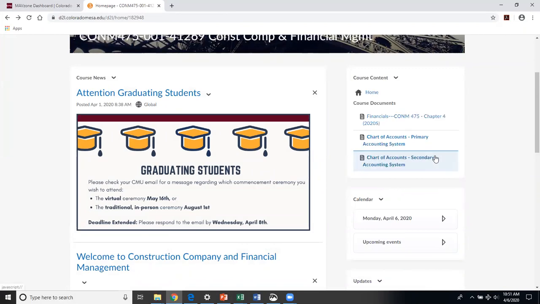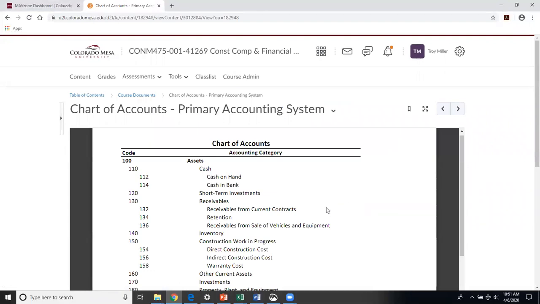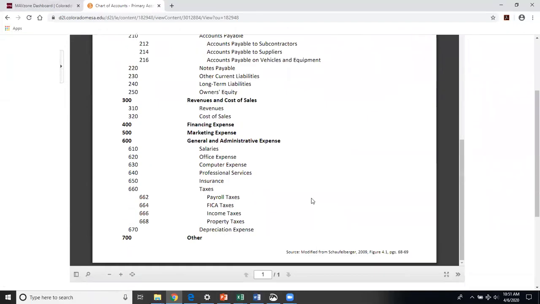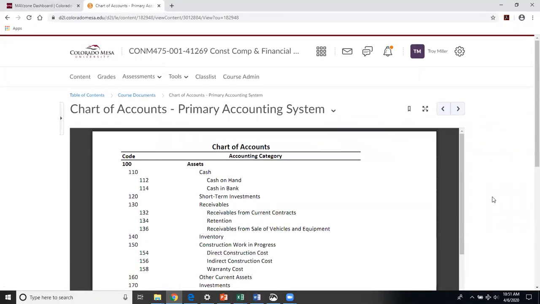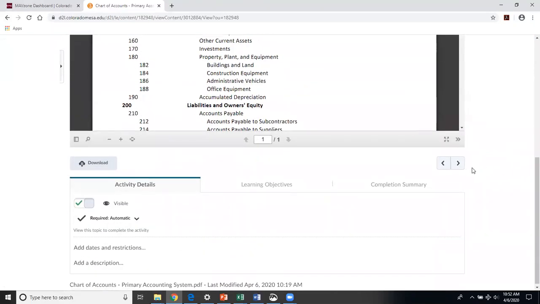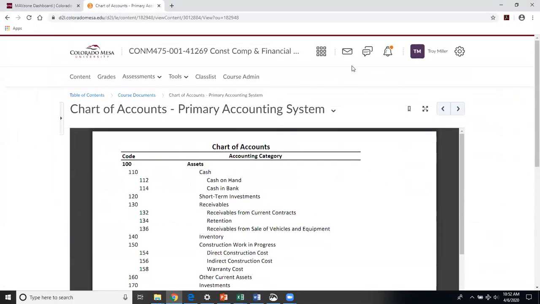And then the other thing you'll notice under course documents here is I do have, in this case, a printout of this primary chart of accounts to help you guys develop that operating budget. So on Wednesday of this week, I will have a live Zoom meeting during the class time for a question and answer session. So go ahead and go through this, get things downloaded, and then I will try to help you guys through this in a live session doing Q&A on Wednesday. All right, thank you very much.